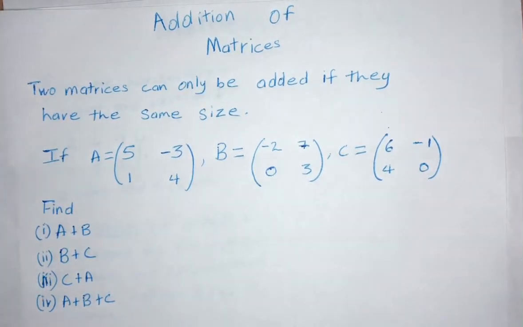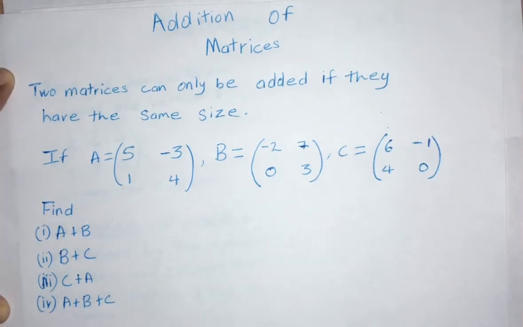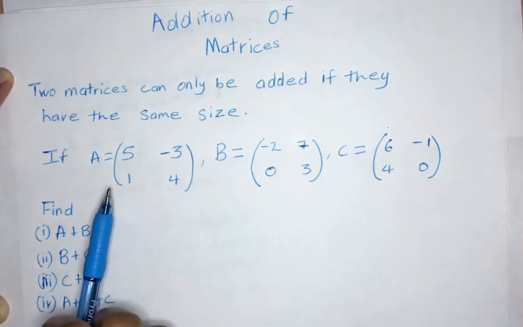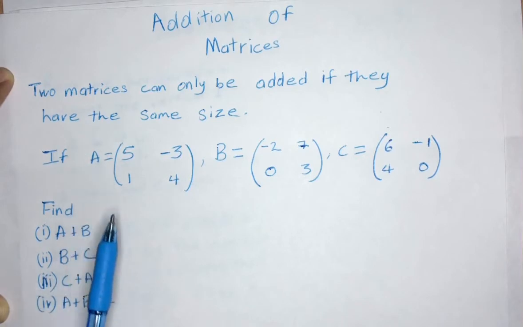So, addition of matrices now. When you're adding matrices, the 2 matrices can only be added if they have the same size. We just talked about size. When we're talking about size, it is the number of rows and the number of columns.